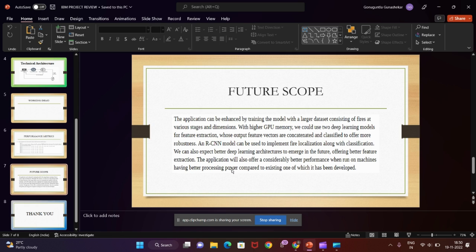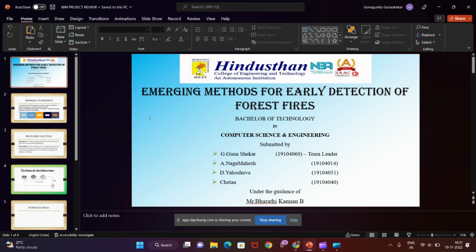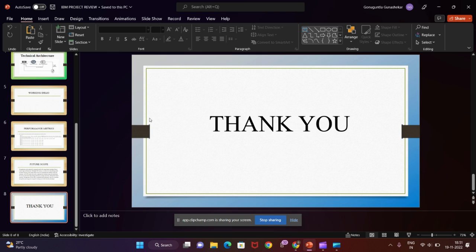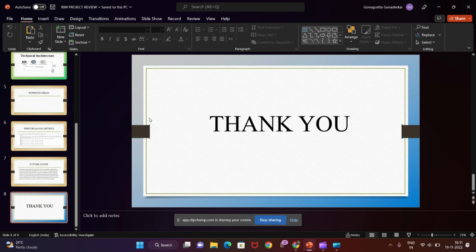So by using RCNN, region-based CNN, offering better feature extraction, the application will also offer considerably better performance when run on a machine having better processing power compared to the existing one. So this is all about emerging methods for early detection of forest fires. Thank you everyone.